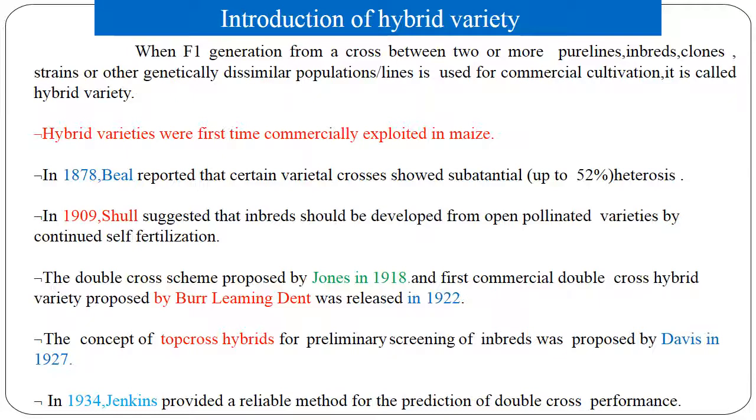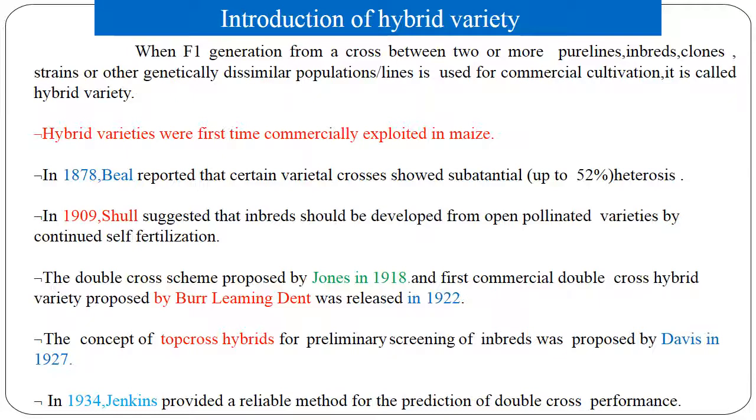In 1878, Beale reported that certain varietal crosses showed substantial heterosis, up to 52%. In 1909, Shull suggested that inbreds should be developed from open pollinated varieties by continued self-pollination.